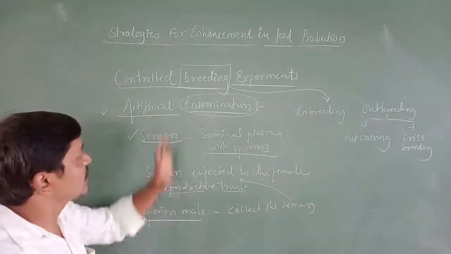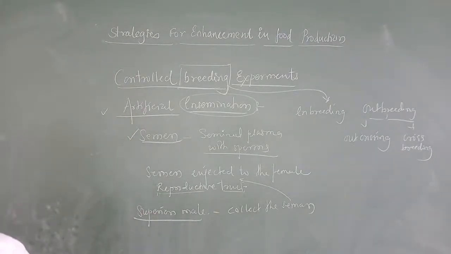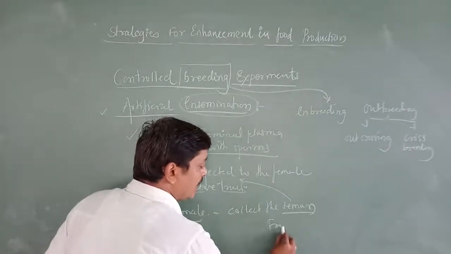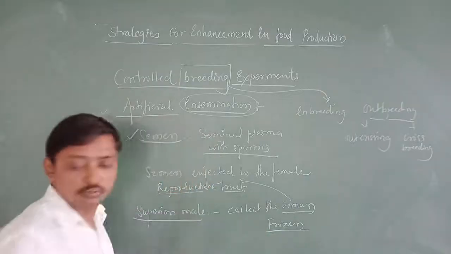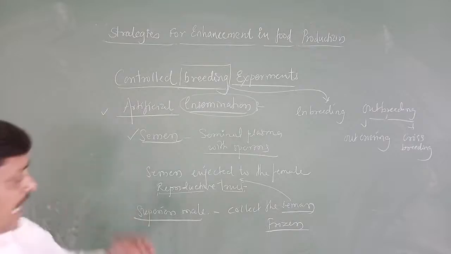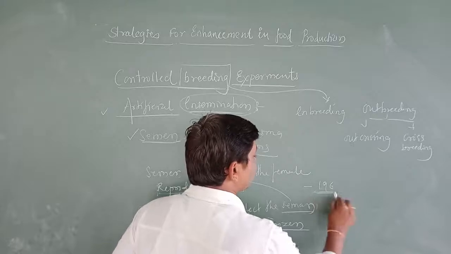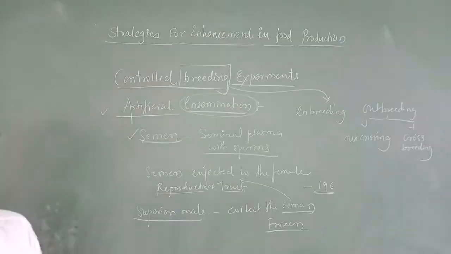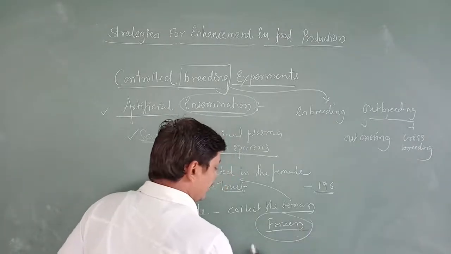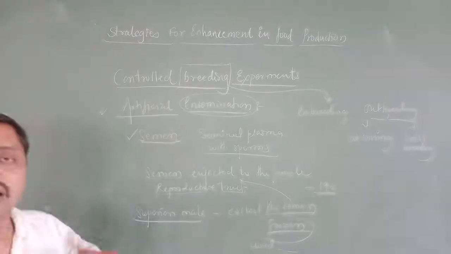In artificial insemination, what do they do? They preserve. The semen may be used immediately or it can be frozen. In the sense, it is kept under minus 196 degrees centigrade. It can be frozen, and after that the frozen semen will be used after some days, after a few days.